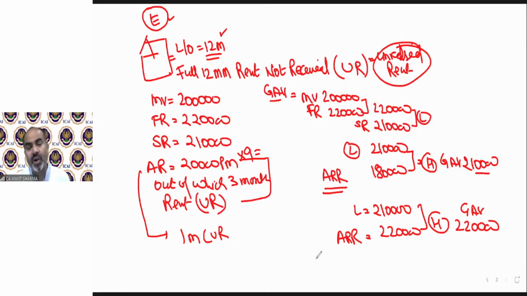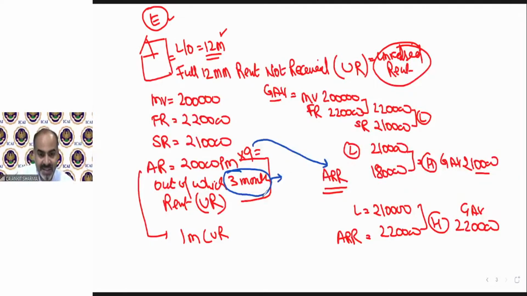Again, because you did not receive 3 months rent like a bad debt, the department will not assume that if you are saying that you only received 9 months rent, you are saying the truth. You might receive this 3 months rent in cash and 9 months rent via check, and to avoid tax you are saying to the government that sorry, I was not able to recover this 3 months rent, just to lower your tax liability. So landlords may do this. They can take some months' rent in cash and the balance in check, and this rent can be claimed as unrealized rent to lower their tax liability.